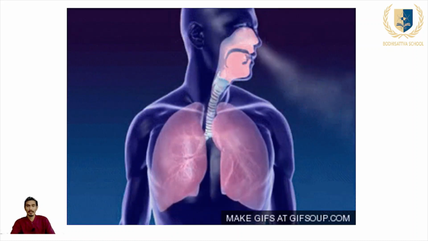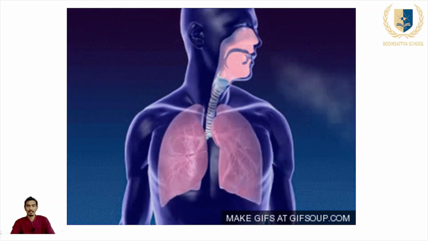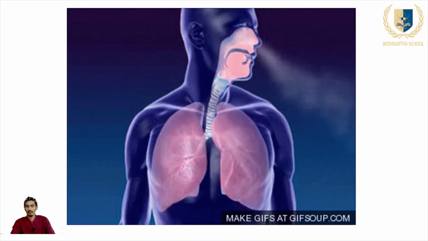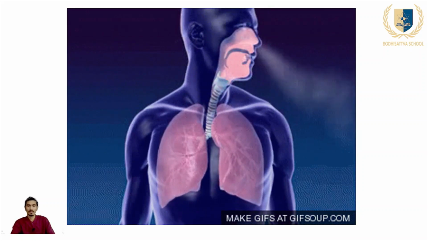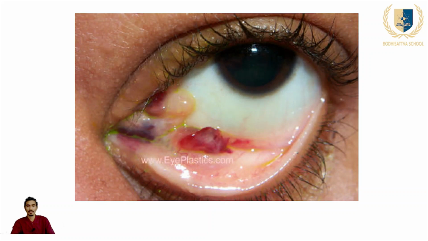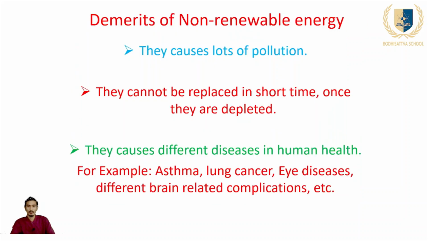Okay, it may affect your lung also. Lung cancer may be seen in the person who is exposed to the non-renewable sources of energy. Eye disease also, you can see clearly the pictures of the person who is infected by the disease or the problems which are seen in the eyes. Brain related complications, depression, complications may be seen in the brain of human beings.